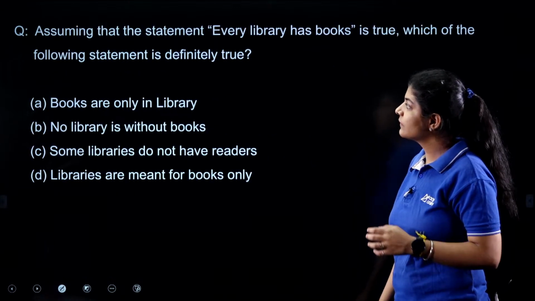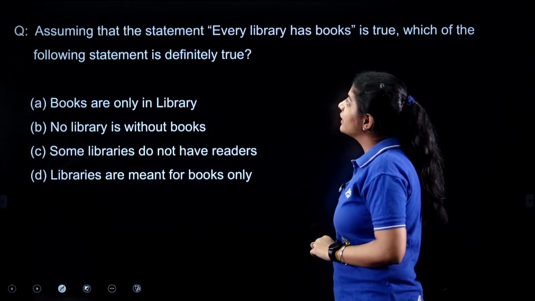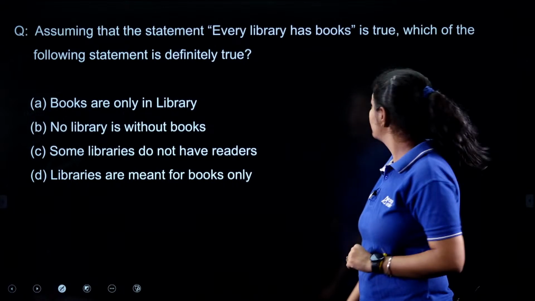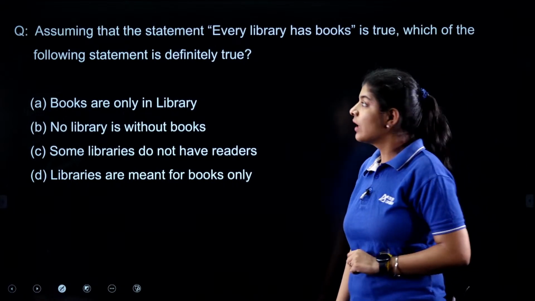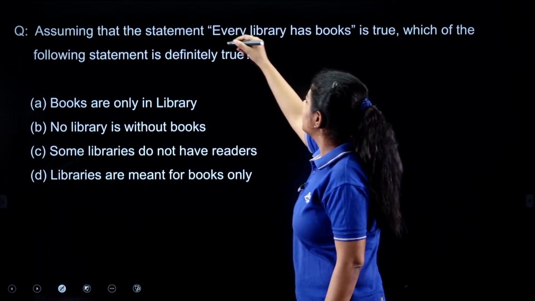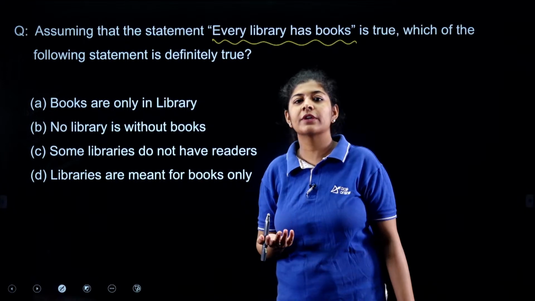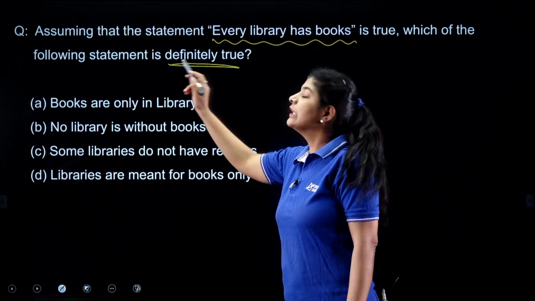Next. The next question says that, assuming that the statement every library has books is true, which of the following statements is definitely true? On the basis of this statement, I need to go through the options and figure out which statement is definitely true.